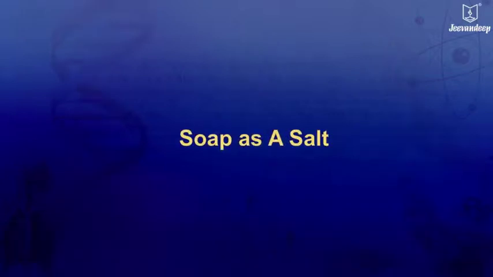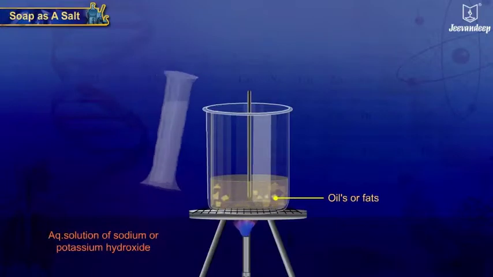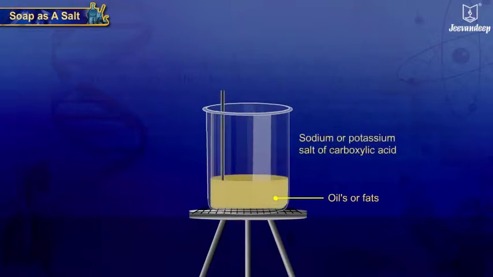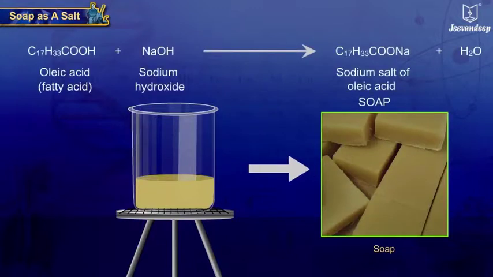Soap as a salt. When oils or fats are boiled with aqueous solution of sodium or potassium hydroxide, we get sodium or potassium salt of carboxylic acid. These salts are known as soap. Hydrolysis of fats or oils in presence of alkali, that is, alkaline hydrolysis, is known as saponification.